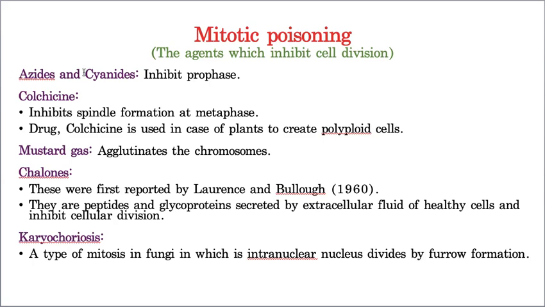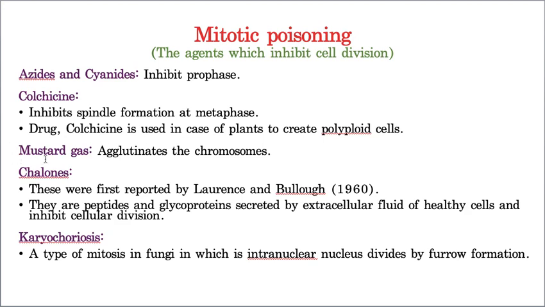See, azides and cyanides inhibit the prophase, whereas colchicine inhibits the spindle formation at what I call metaphase. Because of that, colchicine is used to bring polyploids in plant cells. This is a very important question. The colchicine question is an important question, students. You have to remember it. Which mitotic poison will be used to make the plant cell polyploid? Then the answer will be colchicine.